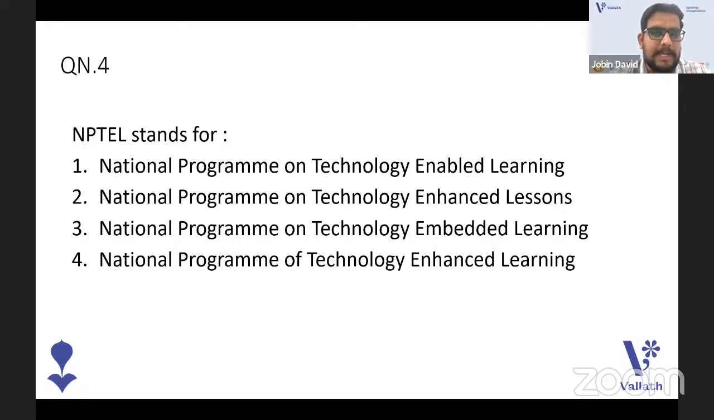They asked the SPSS full form, and now it is NPTEL. What is NPTEL? Is it National Program on Technology Enabled Learning, Technology Enhanced Lessons, Technology Embedded Learning, or Technology Enhanced Learning? That is the change we have. As we know this is a national program, we need to know which it is. Is it technology enabled, enhanced, embedded, or enhanced? Which is the answer? Yes, everyone.